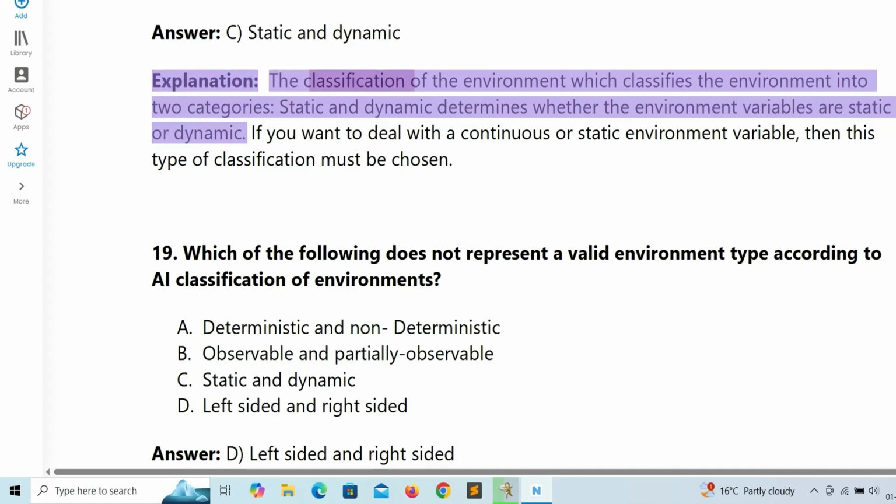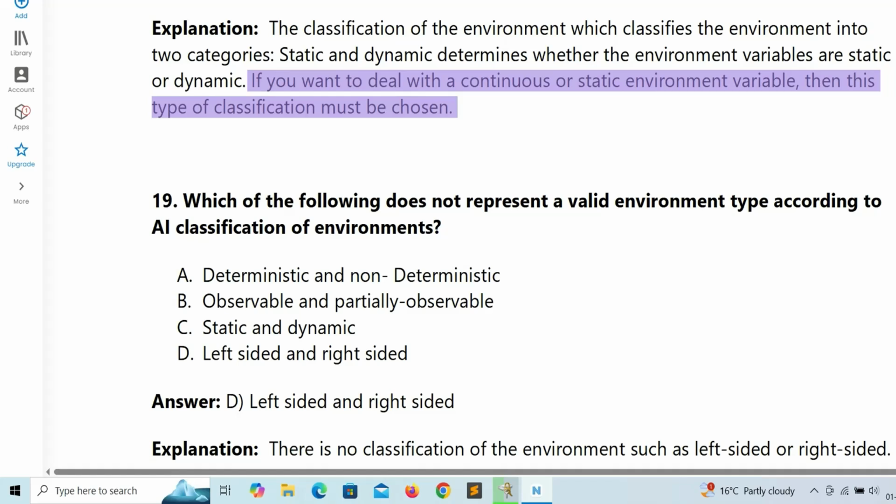Explanation: the classification which divides the environment into two categories, static and dynamic, determines whether the environment variables are static or dynamic. If you want to deal with a continuous or static environment variable, then this type of classification must be chosen.